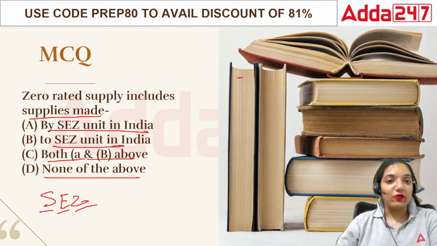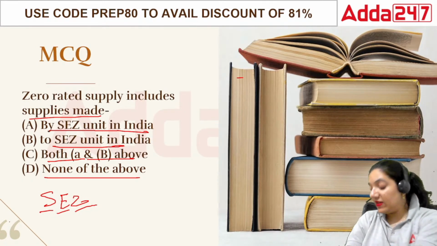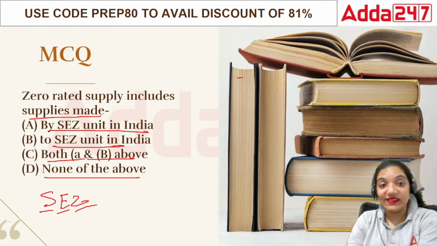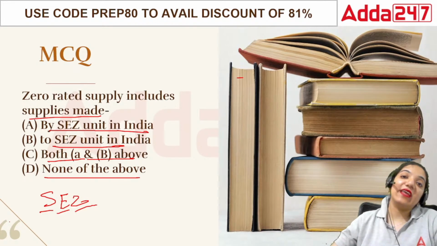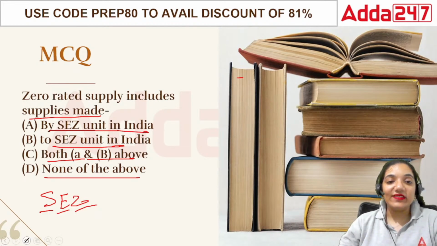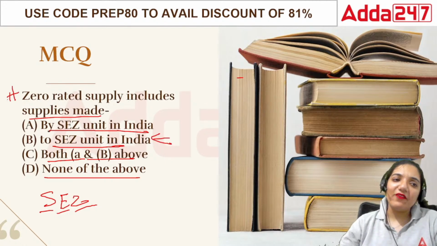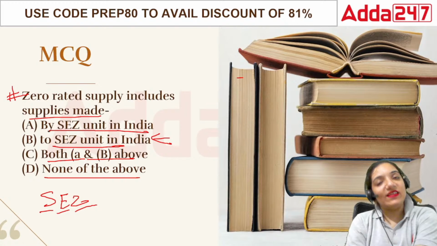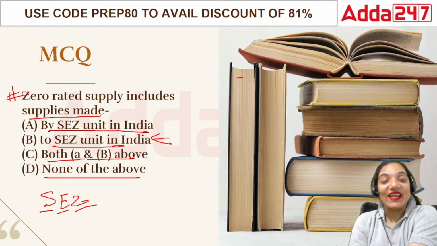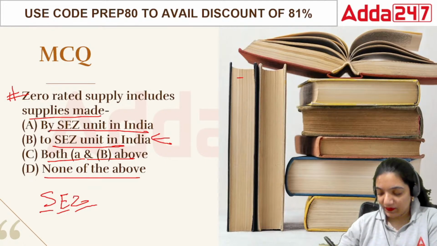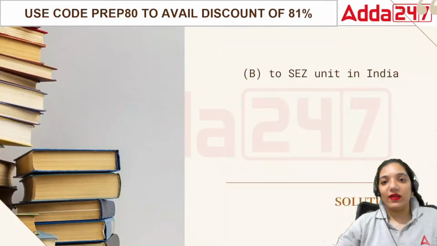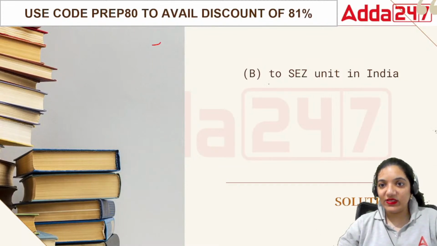So what will they do? What they will do is basically the zero rated supply, the supply that we are providing to these SEZs will not be chargeable to tax, so that the taxation is not carried forward outside India. So in this case, the correct answer is to SEZs in India. And definitely a very different question. Zero rated means this is considered as a supply, but there is no taxability that they will be considering in it. Okay? So that would be the question. Okay, so that is 2 SEZ unit in India.